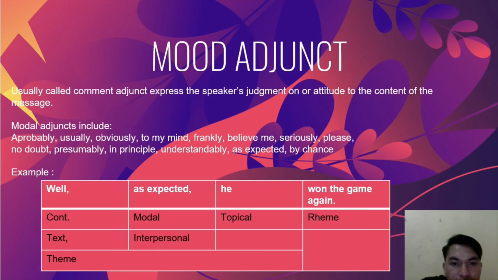Well, as expected, he won the game. So, as expected here is the modal interpersonal theme, and he here is the topical theme. If the modal adjunct comes after the topical theme, it becomes rhyme.